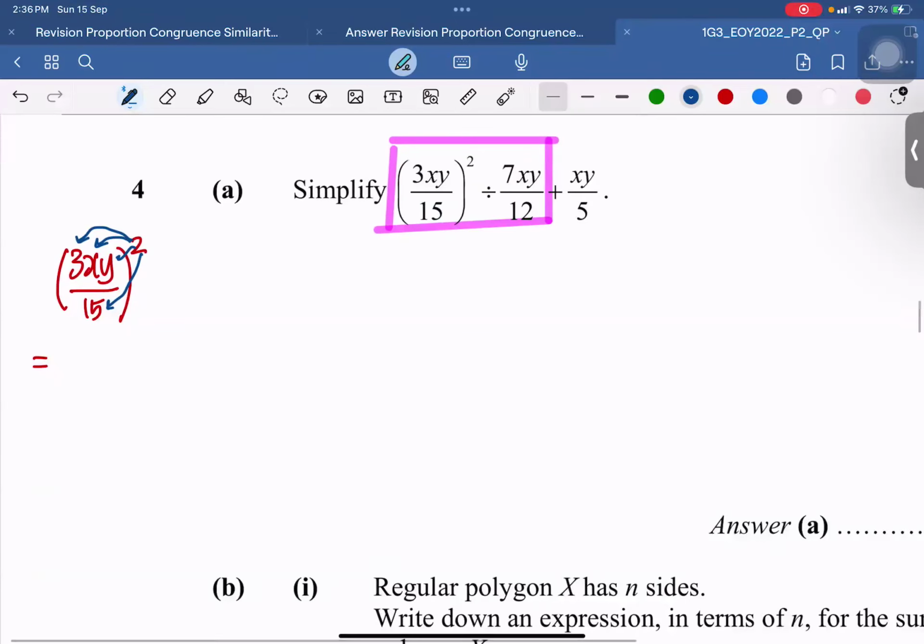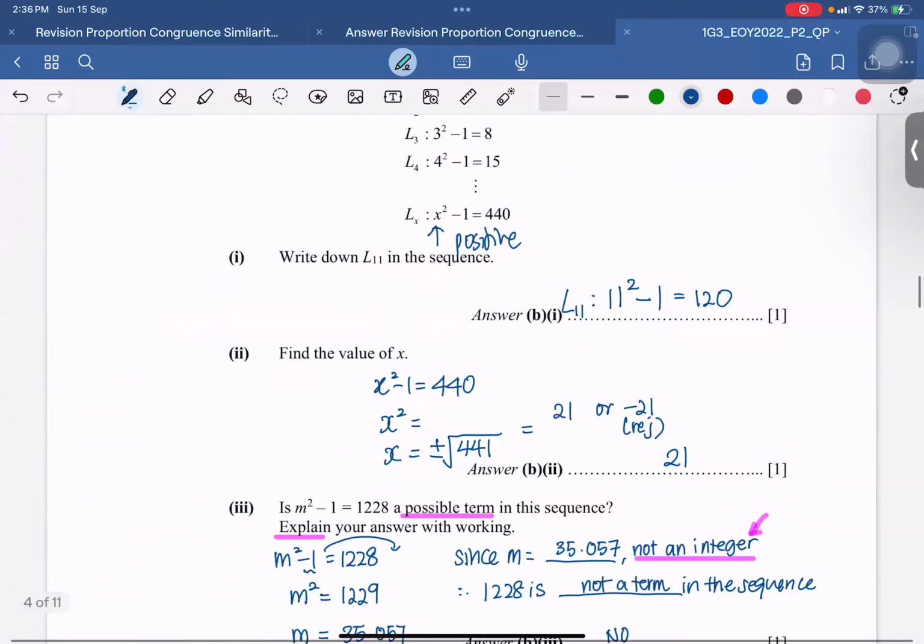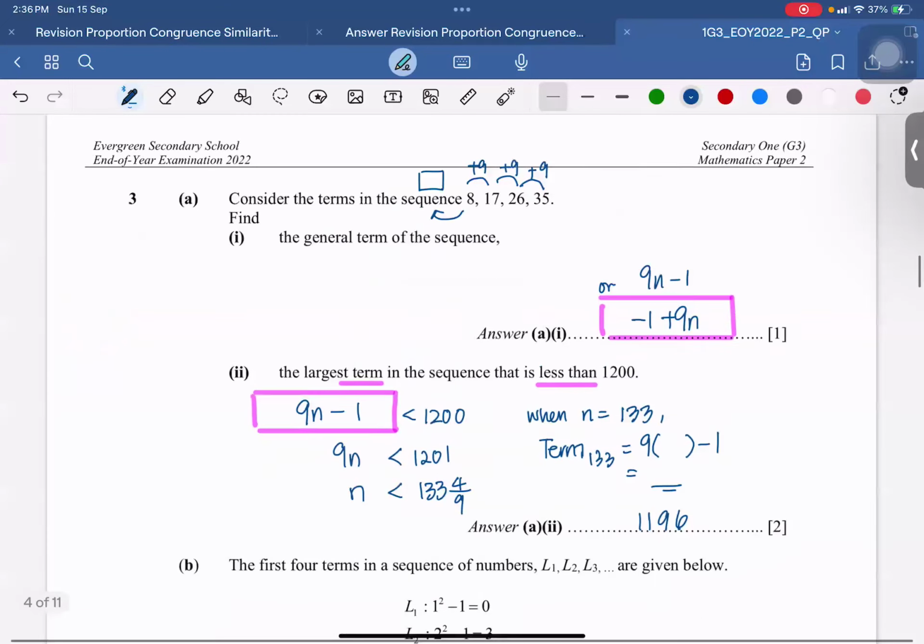Can you tell me 3xy over 15, whole thing squared, what will we get? Zheng Yi.